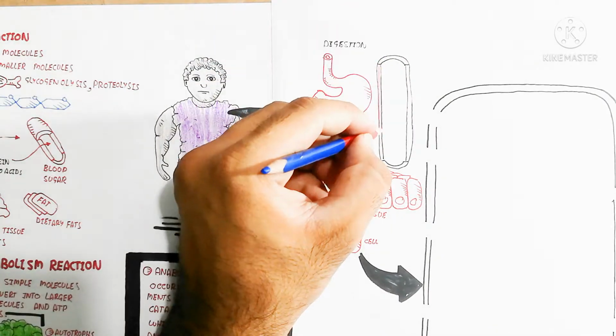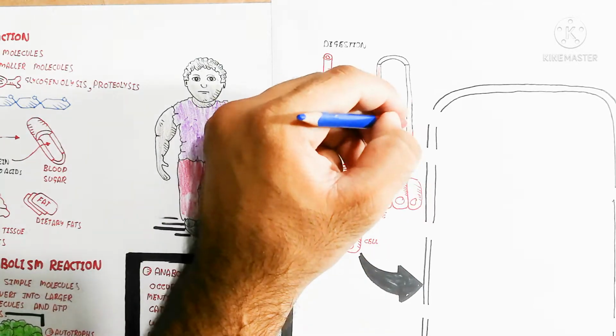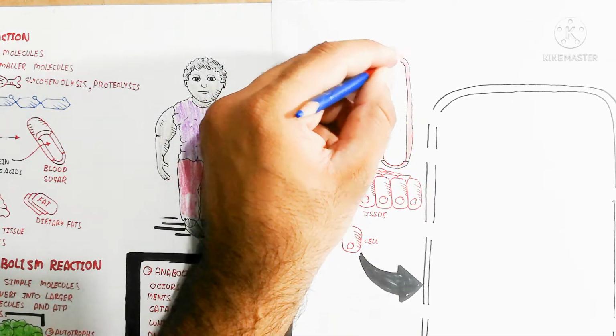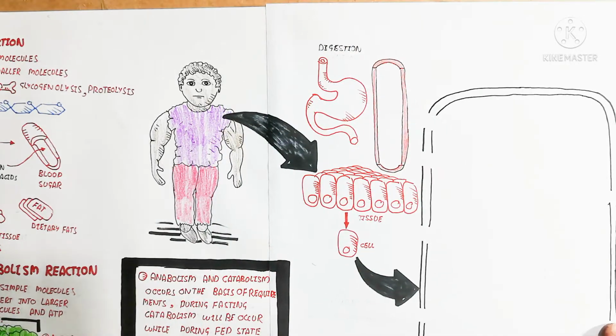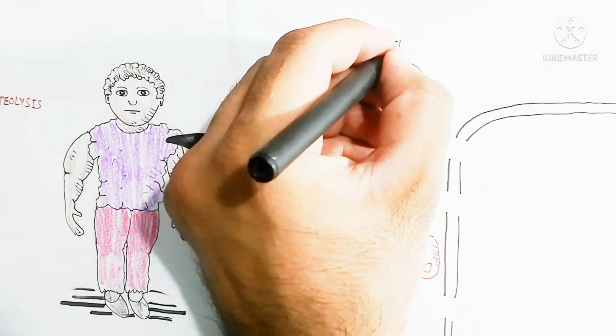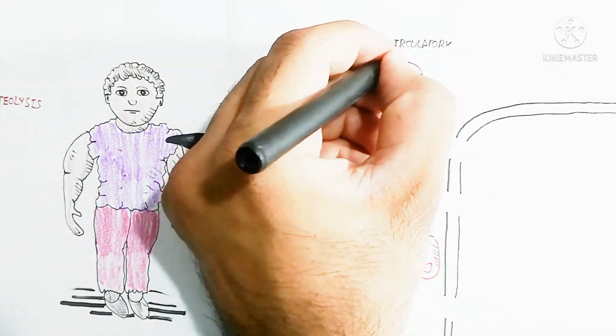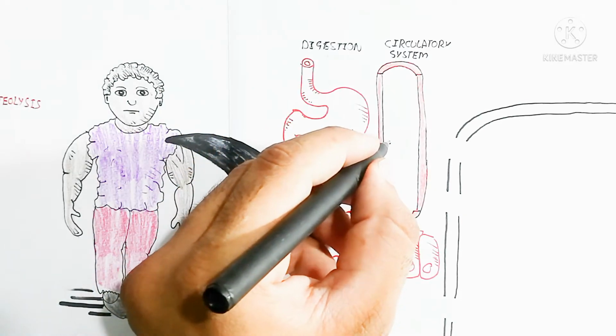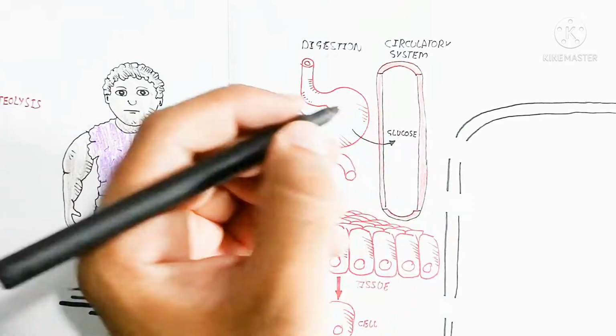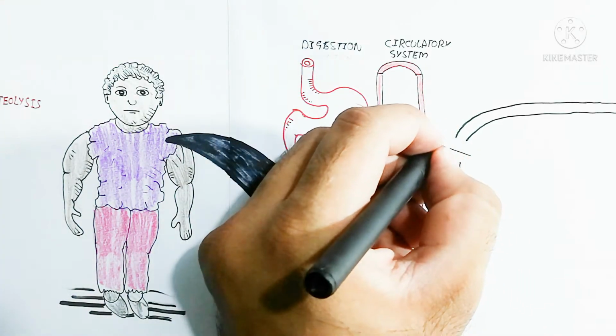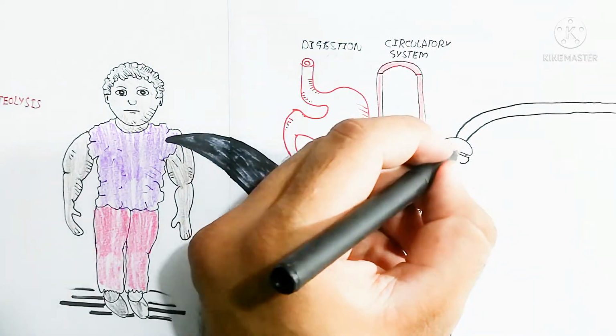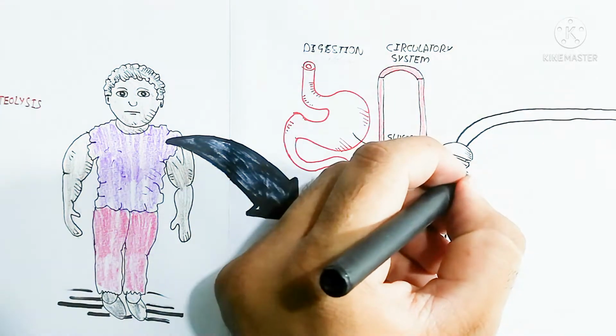So the blood will take up the glucose, increasing the glucose level, and the circulatory system contains the increased glucose. Then what will happen? Our muscle, as well as our liver, will use insulin to take up that glucose.